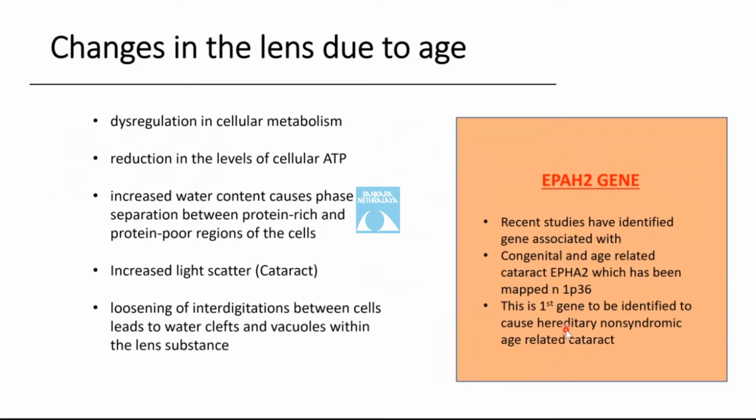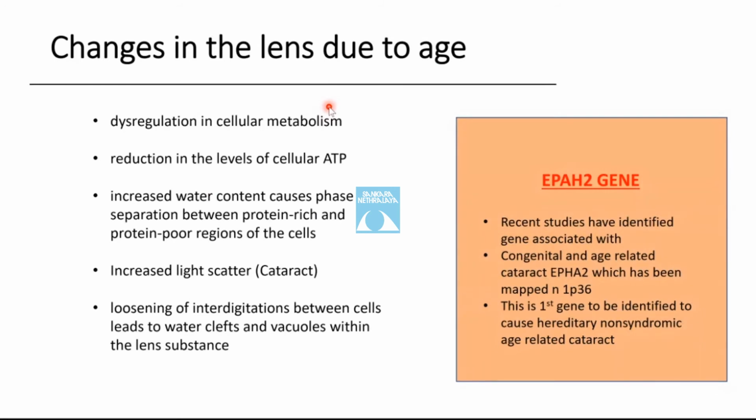Now, what are the other changes in the lens due to age? There is a dysregulation in the cellular metabolism as many enzymatic activities decrease in the lens with age. There is a decrease in the level of cellular ATP. There is increased water content that causes phase separation between the protein-rich and the protein-poor regions of the cells.